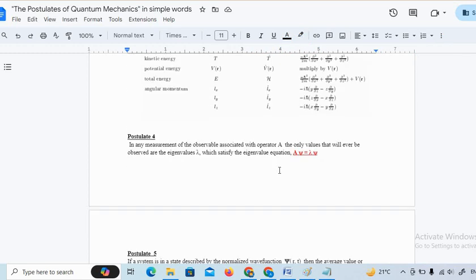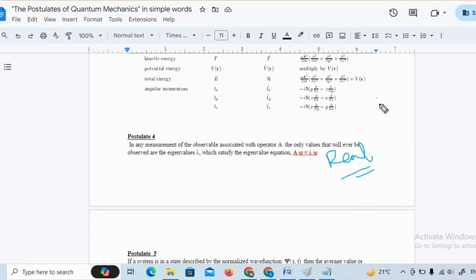Next comes the case of the eigenvalue. They are Hermitian operators. When the Hermitian operators are operated over the wave function psi, the choice of the wave function will be such that after operation by the Hermitian operator, you return back the same wave function psi. And here you will get an eigenvalue. This eigenvalue must be a real eigenvalue. In the physical quantum mechanical world, all the dynamical variables are real, so obviously this will be real.